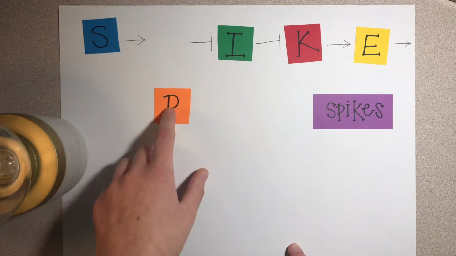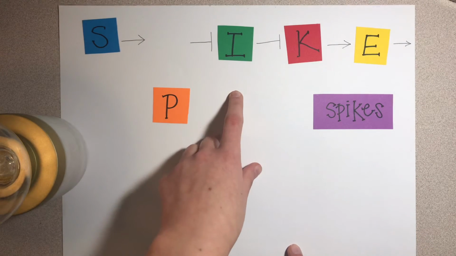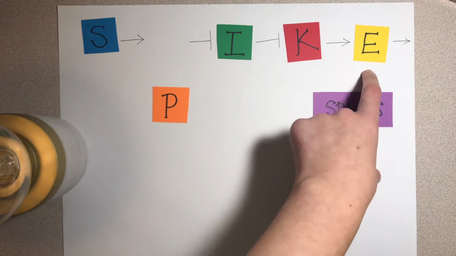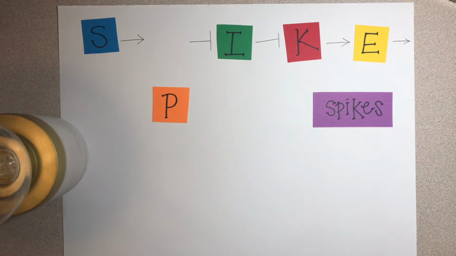In a mutant lacking orange, green would never be repressed. If green is active, it will repress red, which will not be able to activate yellow. Therefore, this mutant will not have spikes expressed.